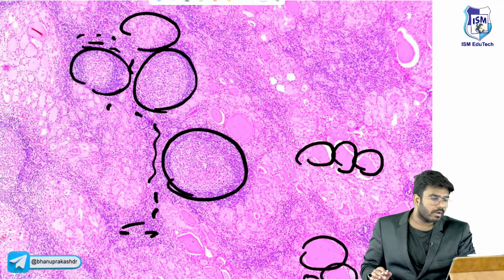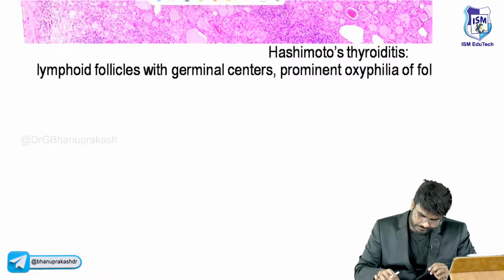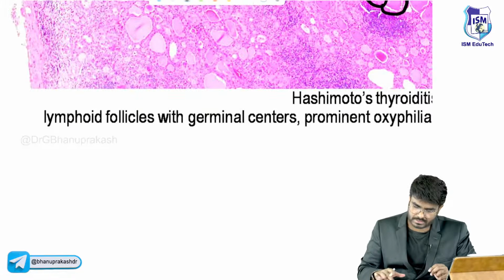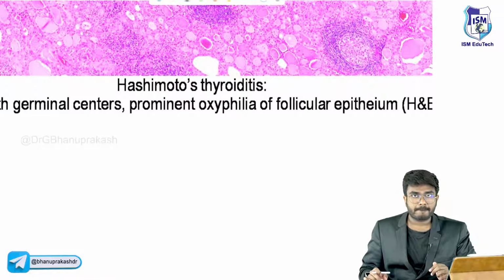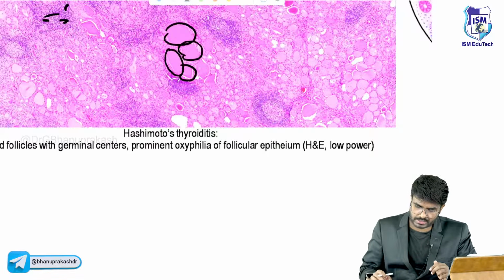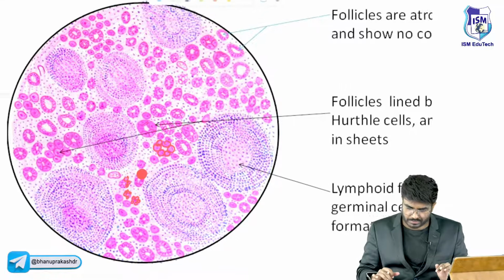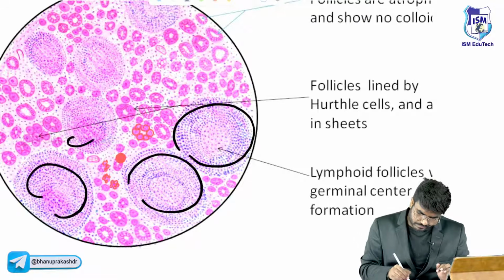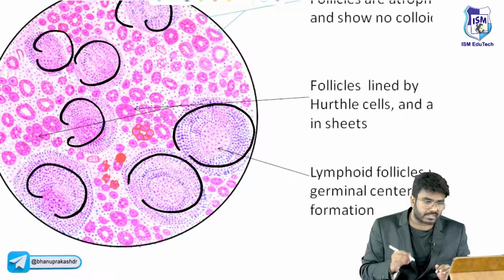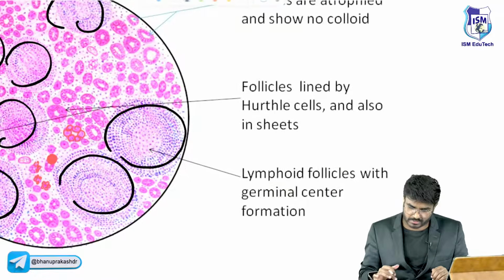So histology is going to show lymphoid follicles. The condition is Hashimoto's thyroiditis. Here also, same. You can see the germinal centers. Lymphoid aggregates, the lymphocytes are forming the germinal centers.